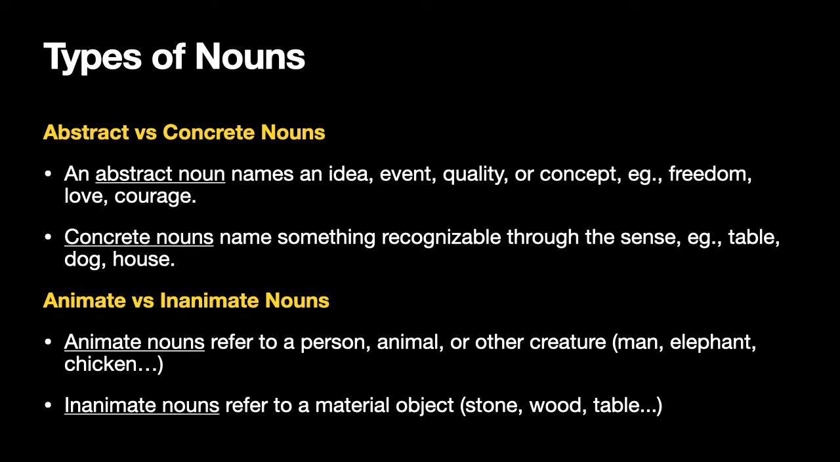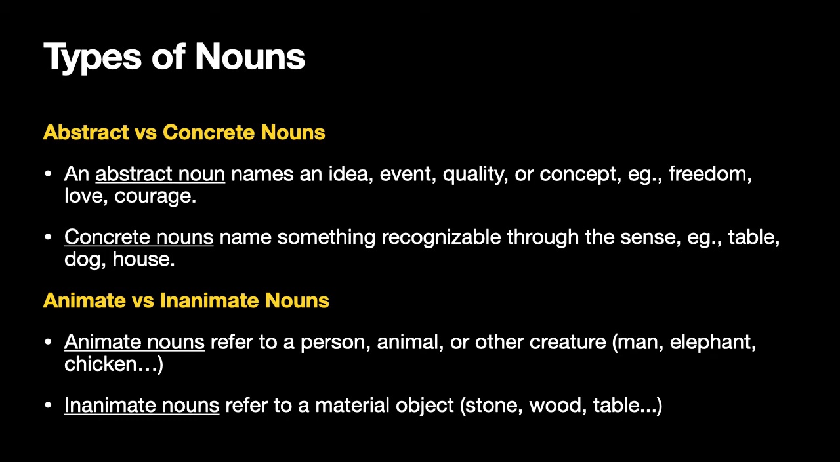Another classification of nouns is animate versus inanimate nouns. Animate nouns refer to living things: a person, animal, or other creature, like man, elephant, chicken, etc. So, living things are referred to using animate nouns, whereas inanimate nouns refer to material objects or non-living things like stone, wood, table, etc.